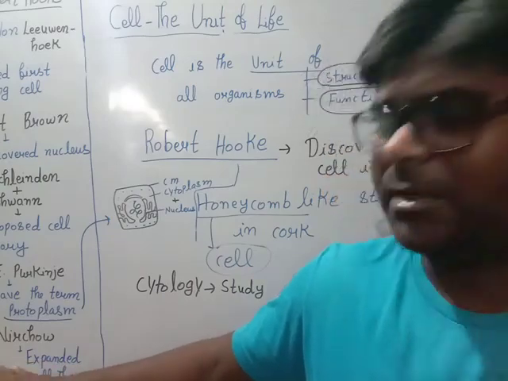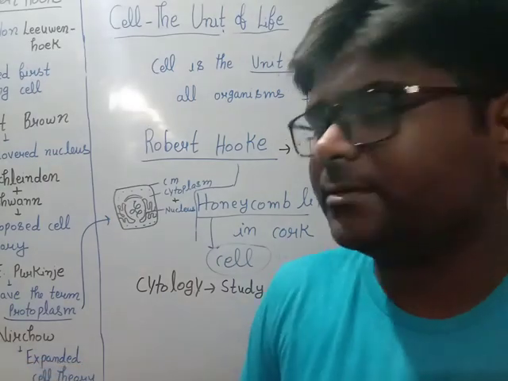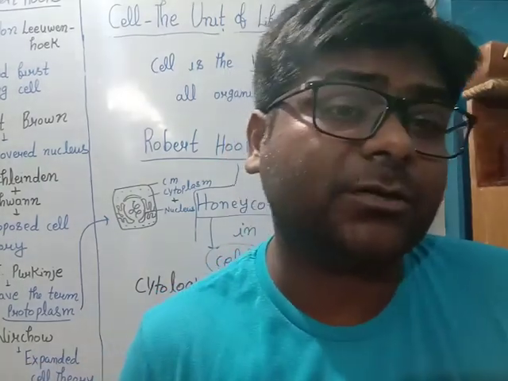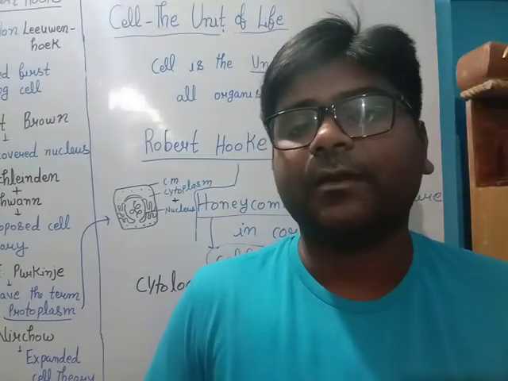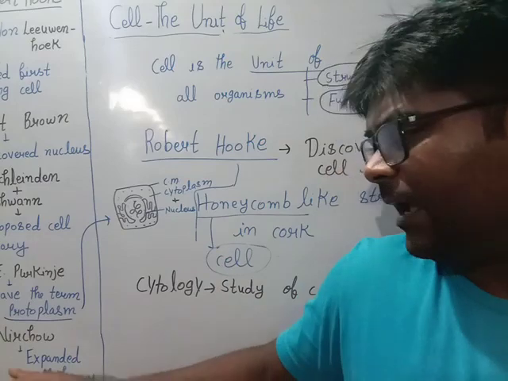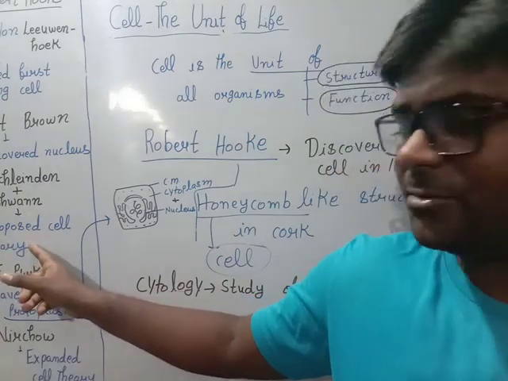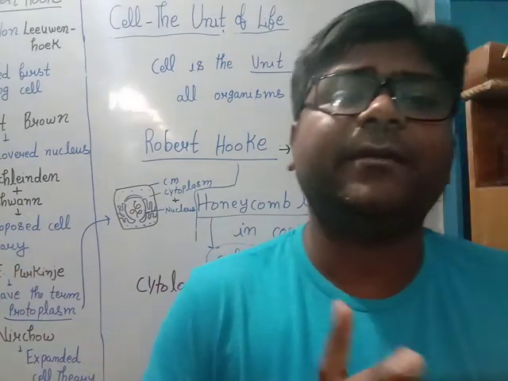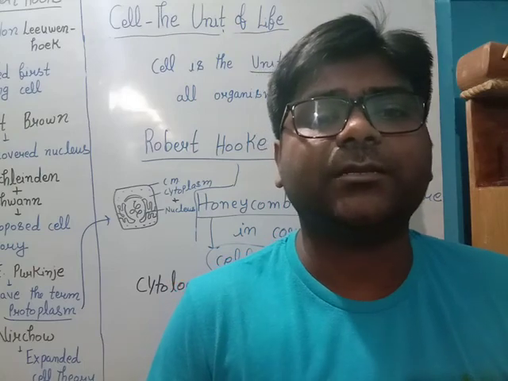Then we will discuss our next scientist. His name was Rudolf Virchow. He expanded cell theory. Schleiden and Schwann gave 2 points related to cell theory.